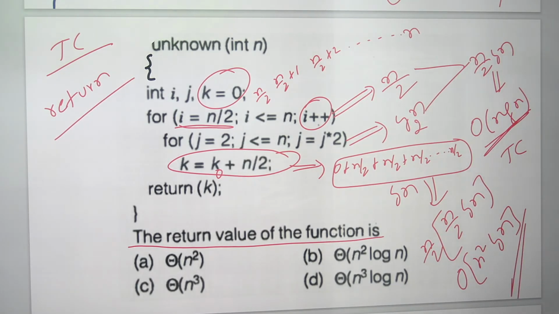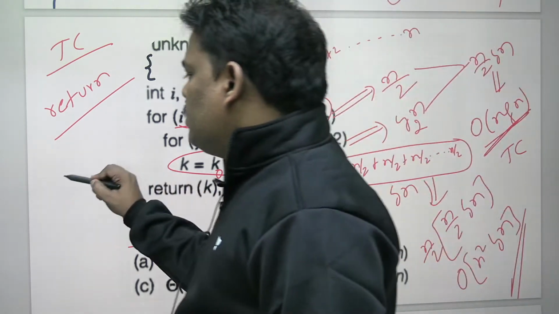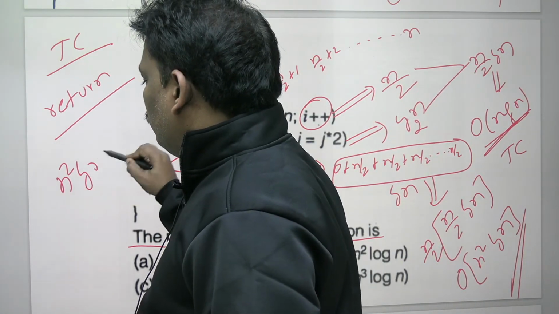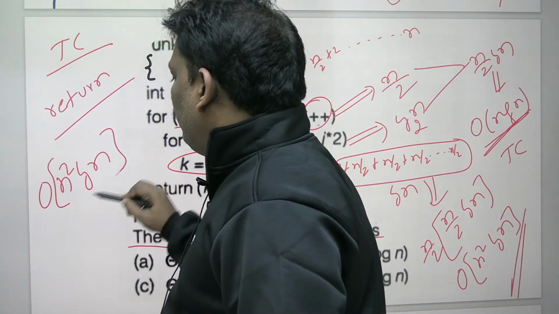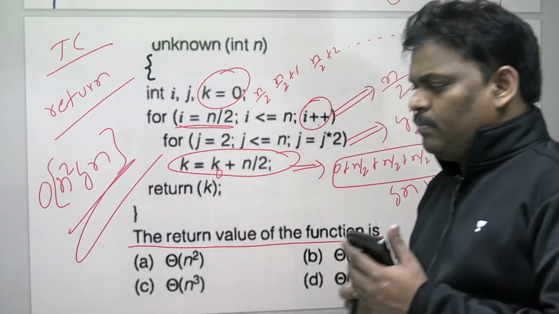The I loop is n by 2 times, the J loop is log n times, every time n by 2. So n square by 2 square. 2 square is a constant, you can neglect it. So n square log n. The return value is n square log n.